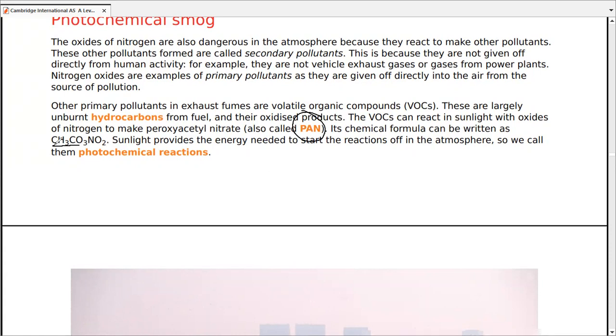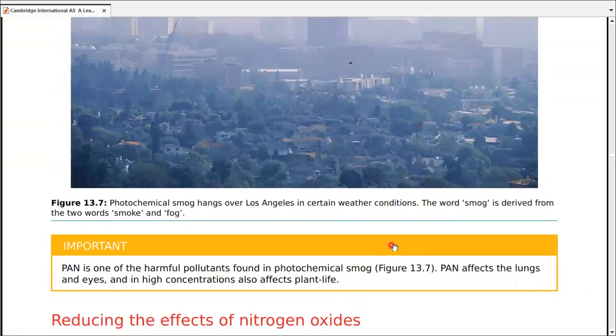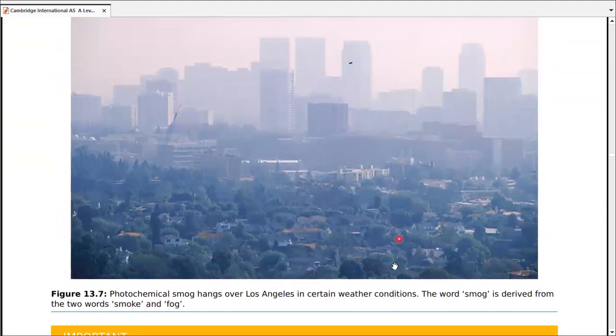The chemical formula can be this. This seems a bit difficult to talk about, CO3. If it was CO2, something in between, you would probably understand we are talking about something like this, but CO3 is something different. Well, moving on, it's not the structure we need to focus on right here because that's not a part of AS. So I'll keep moving on. And sunlight provides energy needed to start off the reactions in the atmosphere. So we call them photochemical reactions and photochemical smog, as you can see.